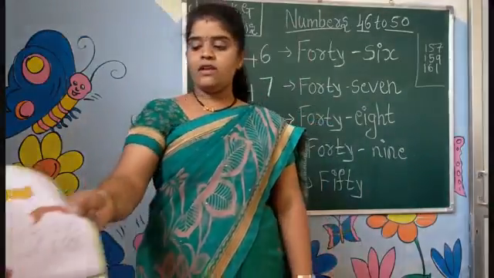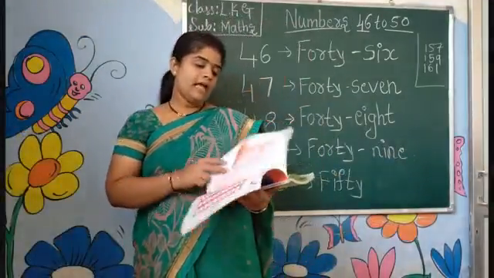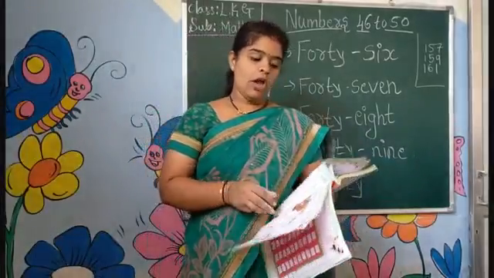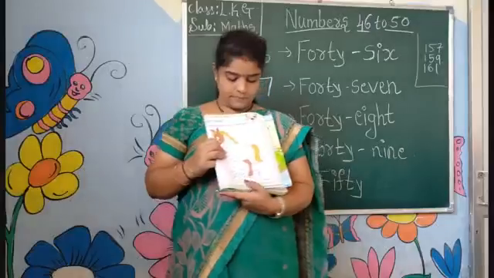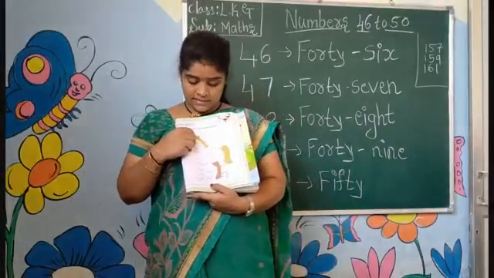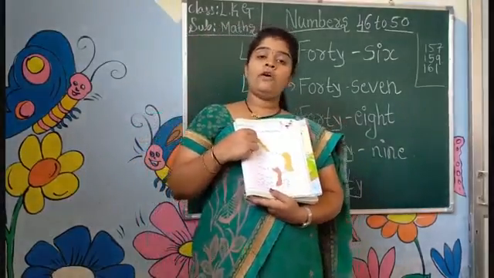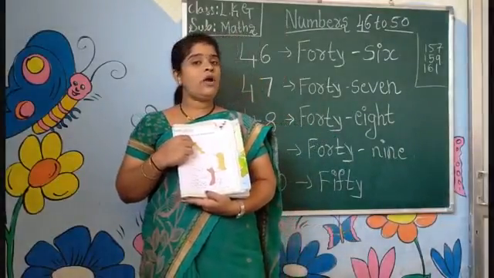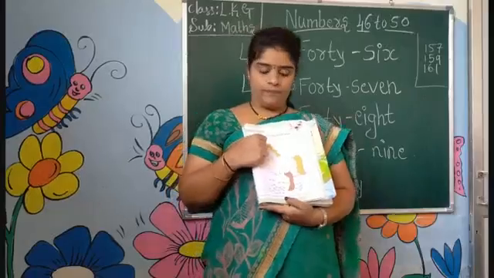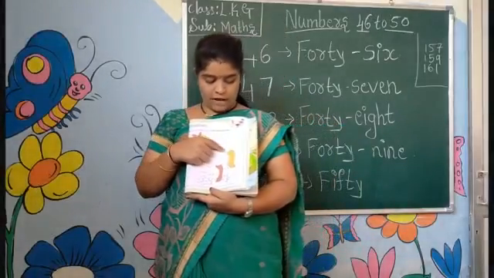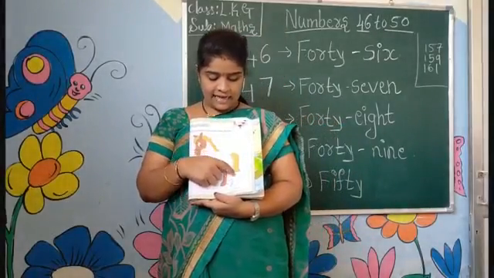And here they are given one horse with numbers. You have to trace those numbers. See children, here is 1. After the 1, 2, 3, 4, like this you have to say and trace this line. 1, 2, 3, 4, 5, 6, 7, 8, 9, 10, 11.